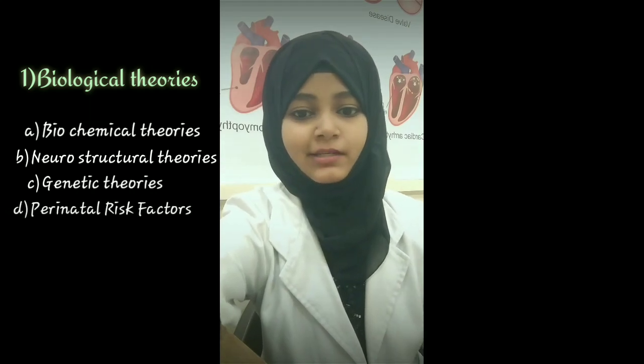The biological theories are again divided into 4 categories: first biochemical theories, second neurostructural theories, third genetic theories, and the fourth perinatal risk factors. Here we will see each one.